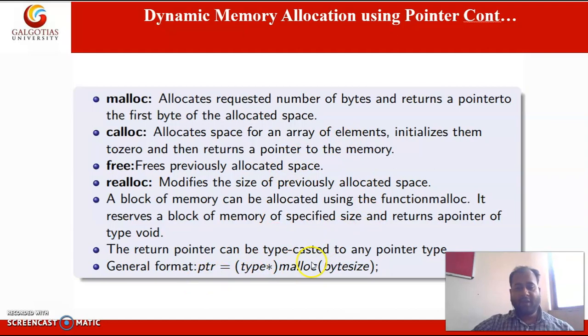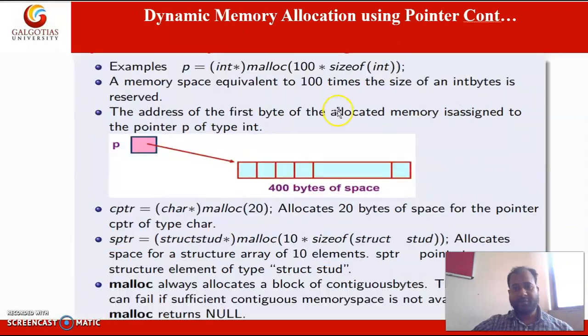Upon successful completion of malloc, it will return the address of the first byte to the pointer. An example is given here. p is a pointer variable. Malloc has been used here with 100 times the size of int.